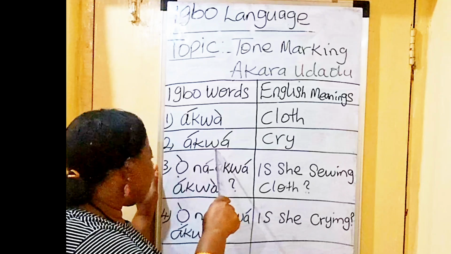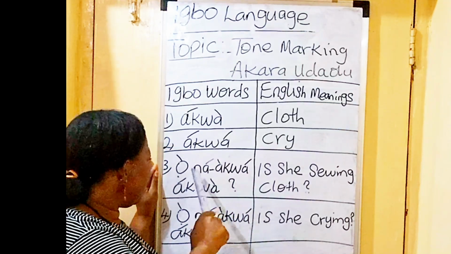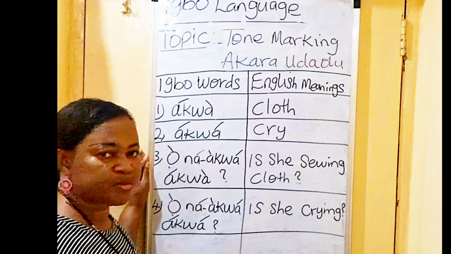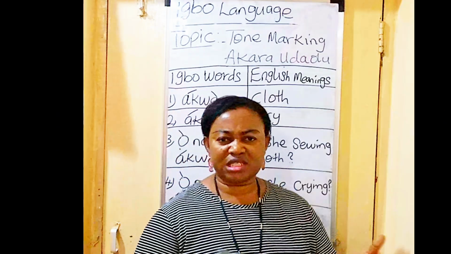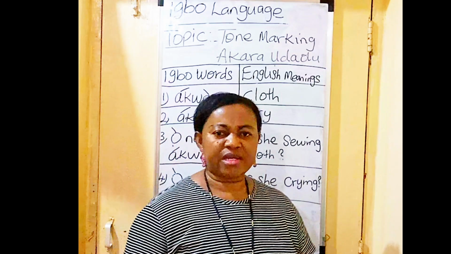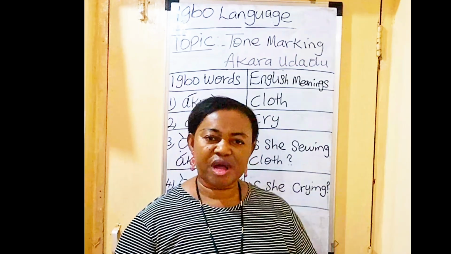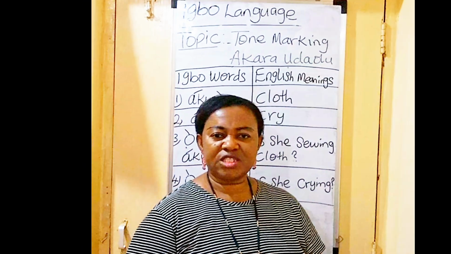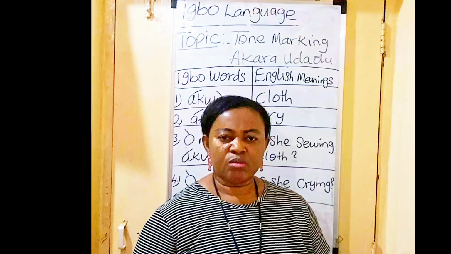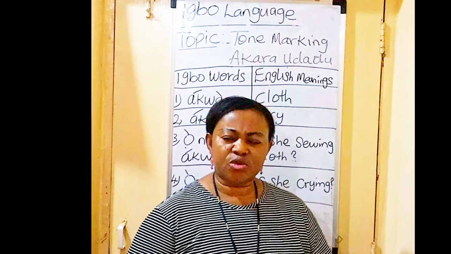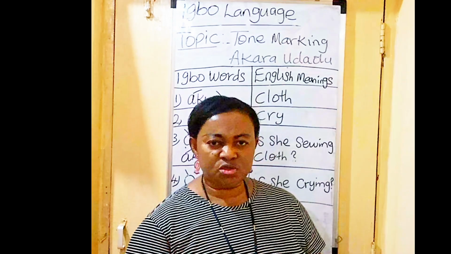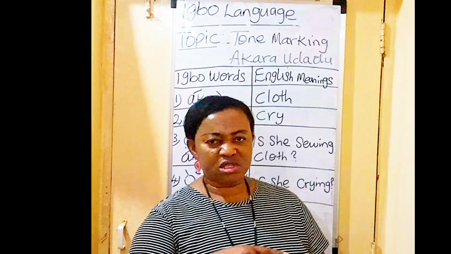Ọ na-akwa akwa. Is she sewing clothes? But if you want to make an ordinary sentence, ọ na-akwa akwa. That is an ordinary statement. It is not a question. But when you are asking a question, the first letter will be in low tone and not high tone.